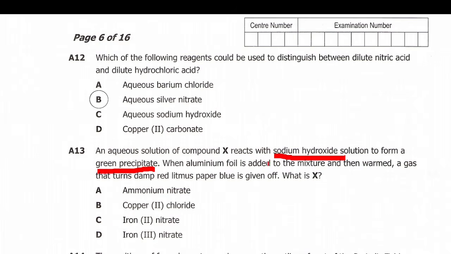Which one, when it reacts with this, will give us a compound which is a green precipitate? So usually it is just C. When you react iron 2 nitrate with sodium hydroxide, it will give you a precipitate. So you have sodium hydroxide plus iron 2 nitrate.